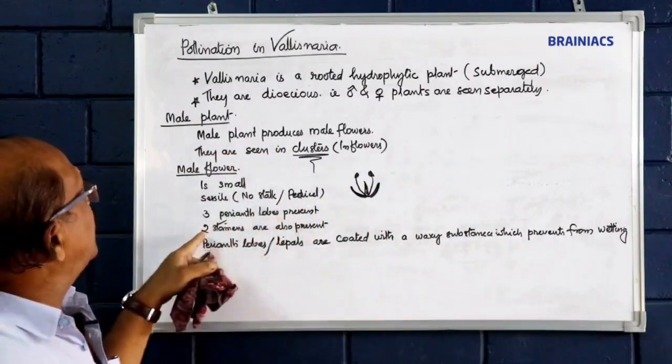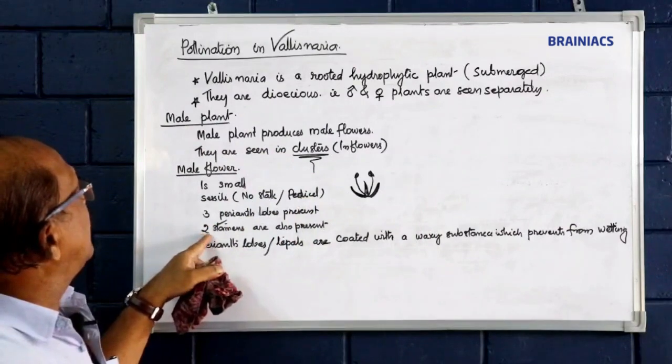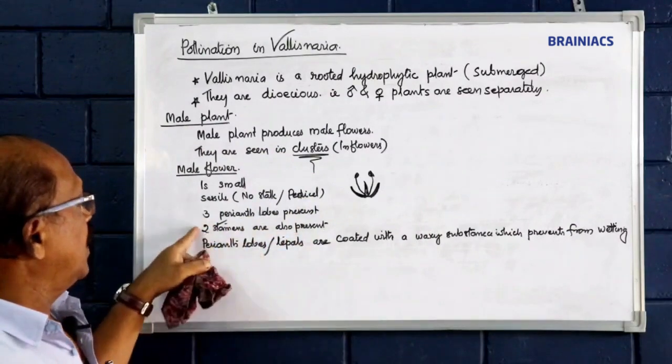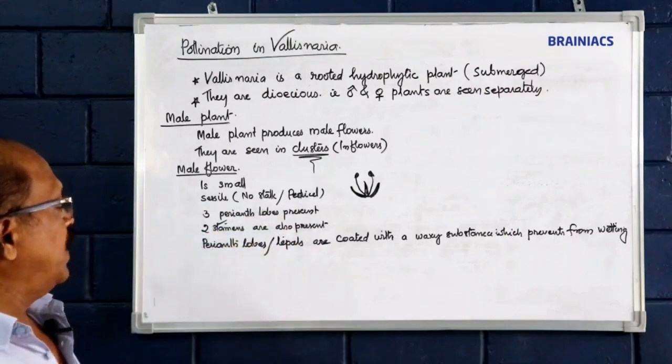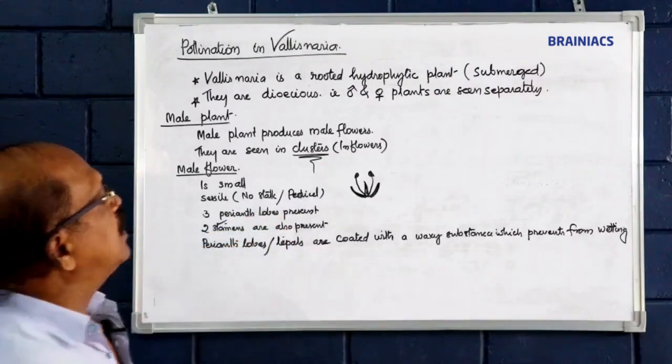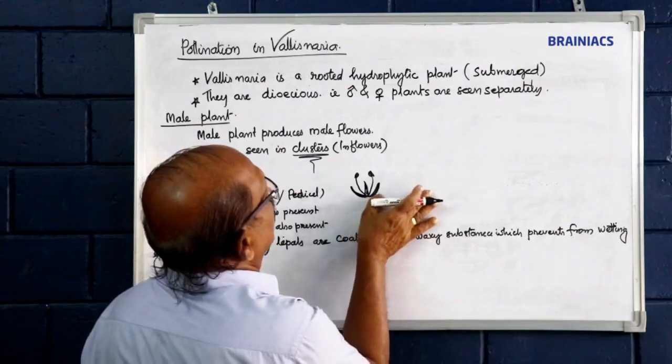Three perianth members, or tepals, and two stamens are also present. The perianth, this is the main flower.